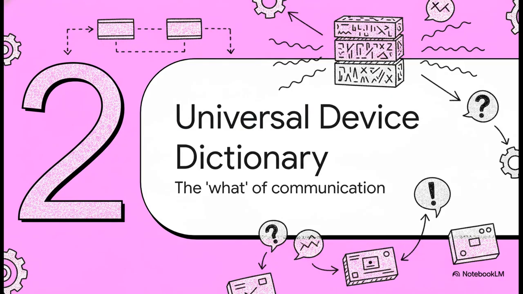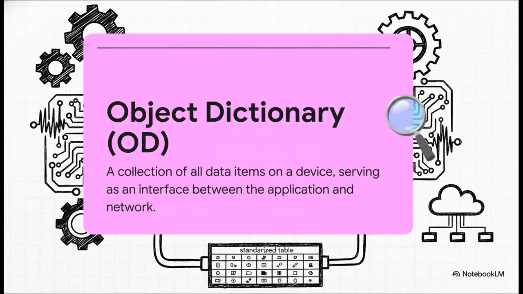And that's exactly where CANopen comes in. It builds on top of that CAN highway, and its genius is centered around one core idea: the object dictionary. You can think of this as the Rosetta Stone for machines, the thing that makes universal understanding possible. So every single device that speaks CANopen has one of these, an object dictionary, or OD for short. It's basically a standardized menu, a list of every single piece of information the device knows or can be told what to do. It's the official link between what the device is doing on the inside and what it's saying to the outside world.